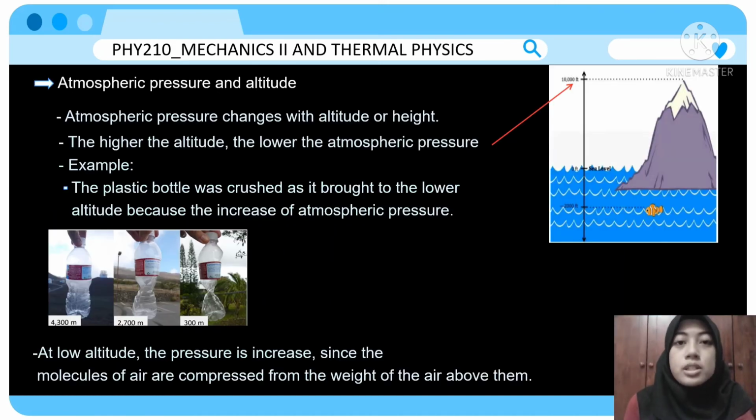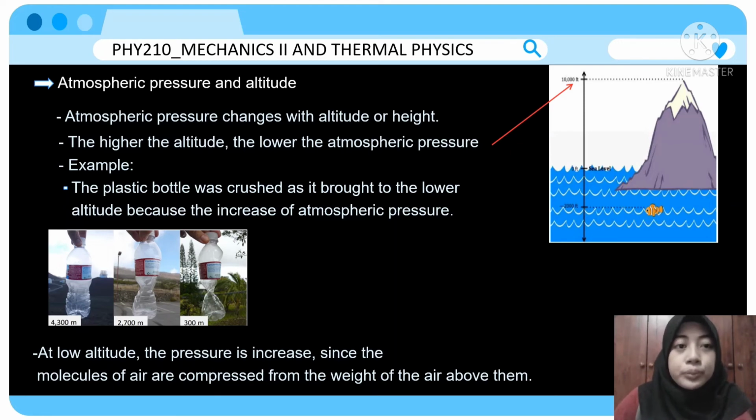Atmospheric pressure depends on the altitude or height. Atmospheric pressure changes with altitude. The higher the altitude, the lower the atmospheric pressure, and the lower the altitude, the higher the atmospheric pressure.